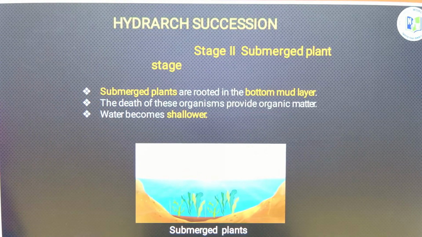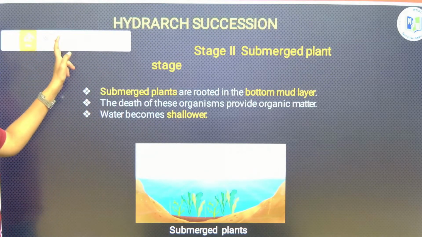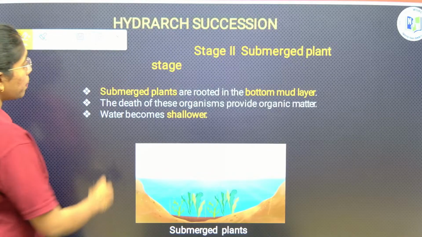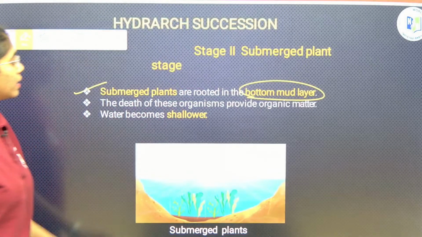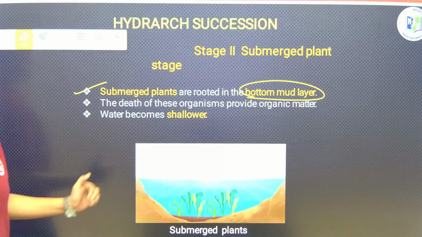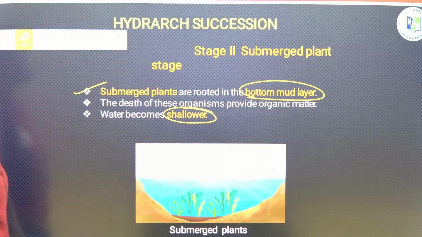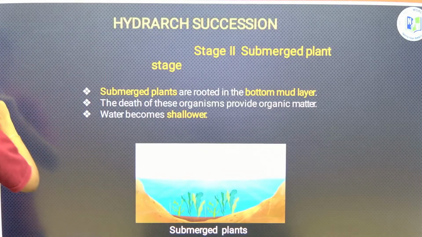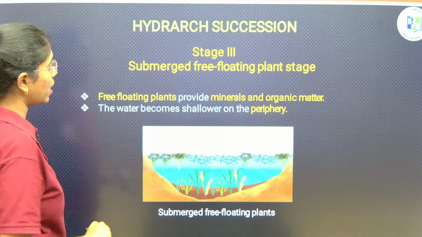Stage 2, this is submerged plant stage. Submerged plants are rooted in the bottom mud layer. The death of these organisms will provide organic matter. Water will become shallower here. This is the second stage, submerged plant stage, followed by third stage, that is submerged free floating plant stage.